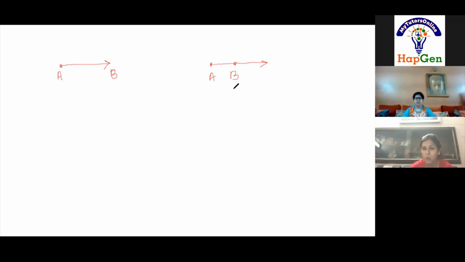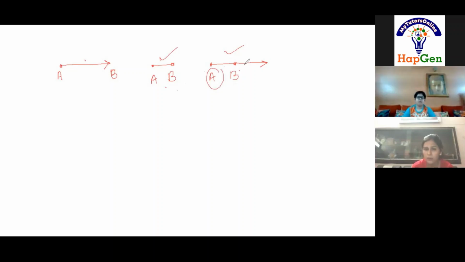What is the difference between this and this? The first is having two endpoints, A and B, but the second one is having only one endpoint, A.